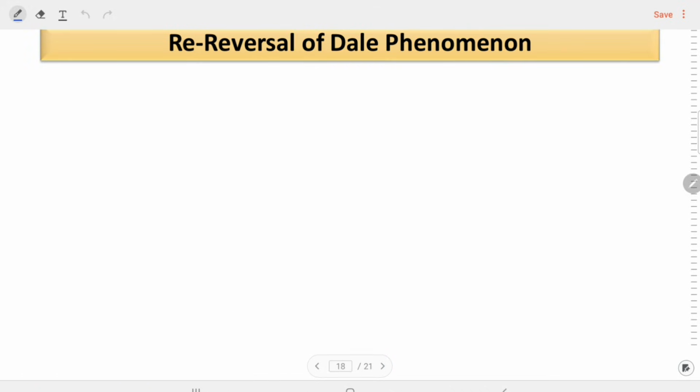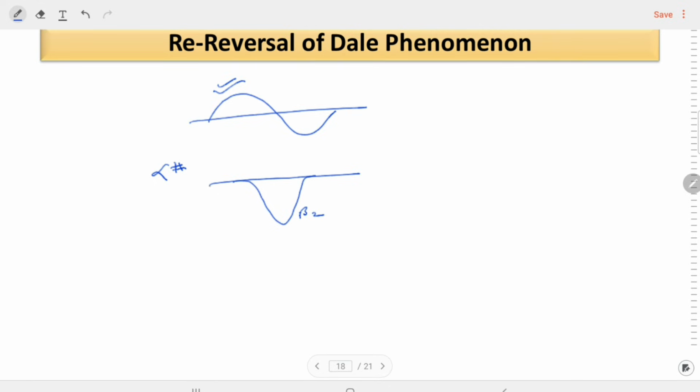We already saw what is the reversal of Dale phenomena, because we discussed that after administration of adrenaline there is the biphasic wave, but if we give the alpha blocker, this biphasic wave is converted into a sharp drop in the BP. Why? Because alpha is blocked, there will be no effect of the alpha 1 receptor, only the effect of the beta 2 receptors. So suppose this condition occurs in any patient. How will this condition occur in any patient?